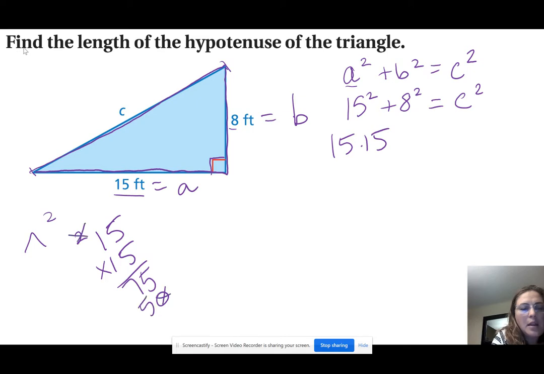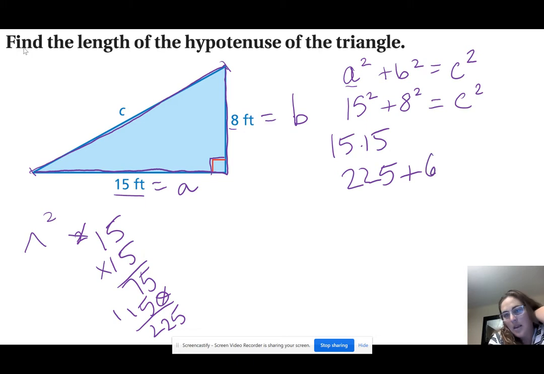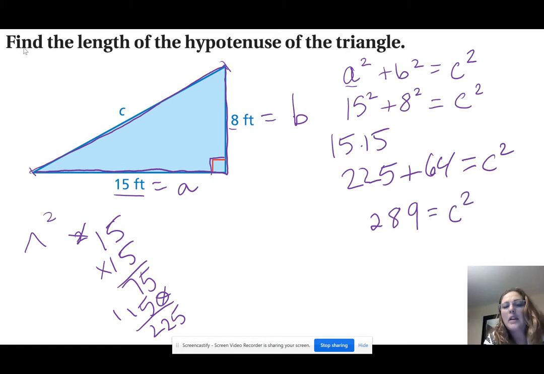I'm just going to pretend like I'm in Pythagoras' little club, and I like doing long problems. 225 plus 8 times 8 is 64 equals C squared. Now we're going to add these together, and we get 289 equals C squared.